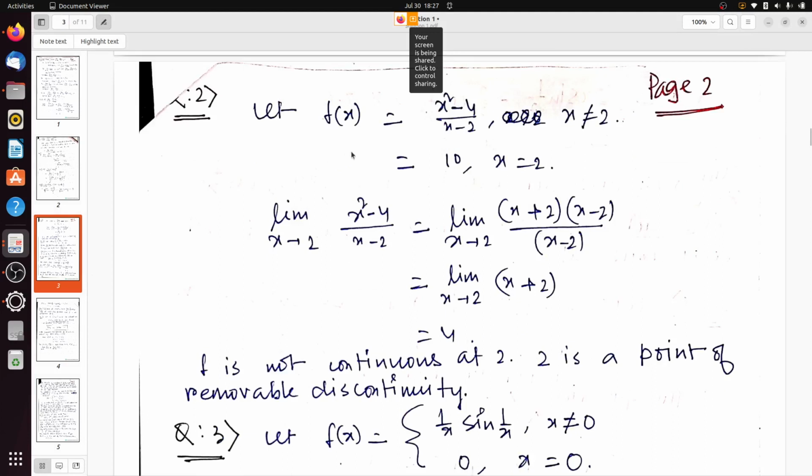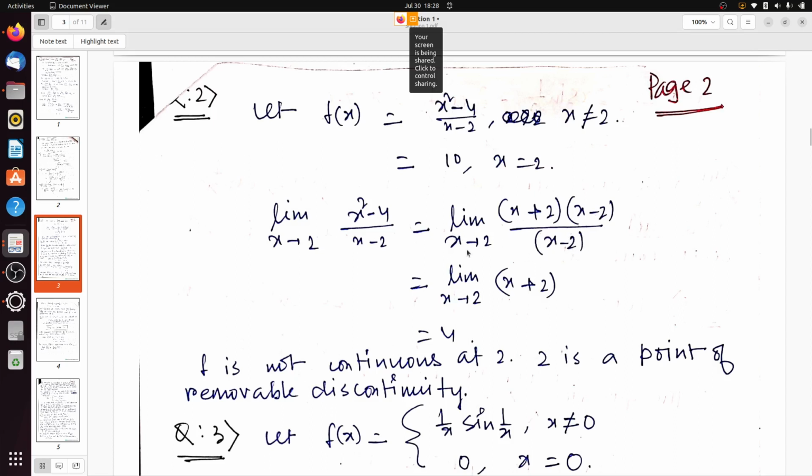See, f(x) equals (x² − 4)/(x − 2) when x is not equal to 2, and it equals 10 when x equals 2. So the limit as x tends to 2 of (x² − 4)/(x − 2): here we just write the algebraic formula, that x² − 4 equals (x + 2)(x − 2), divided by (x − 2).